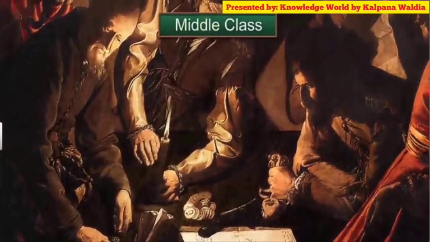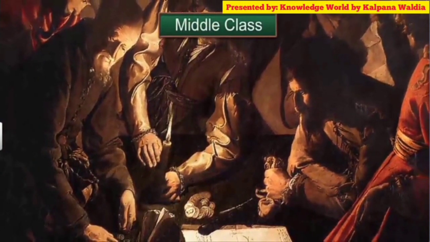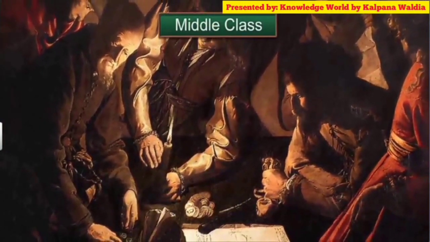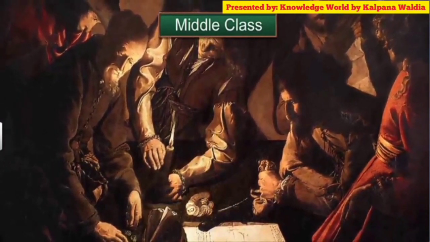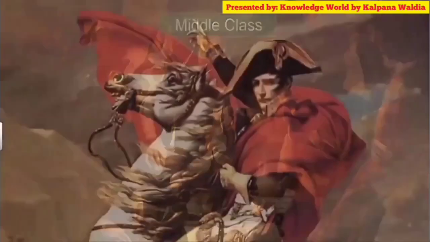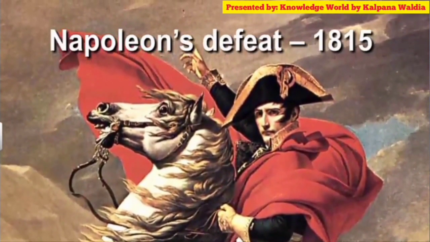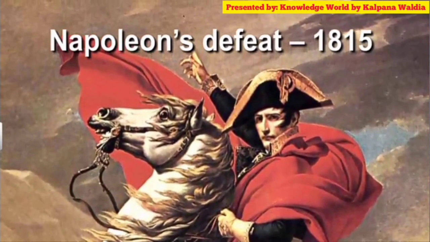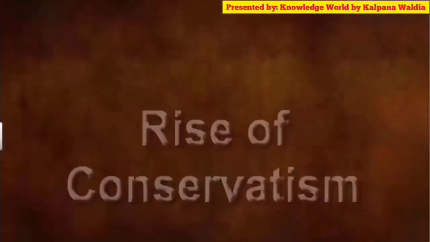During the 19th century, the upcoming middle class had tasted the idea of liberalism. For them, liberalism meant the end of aristocracy and clerical privileges. These demands ended when Napoleon was defeated in the Battle of Waterloo in the year 1815, which resulted once again in the adoption of the idea of conservatism.